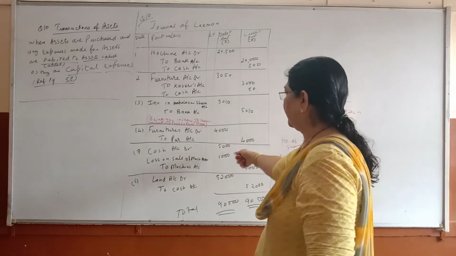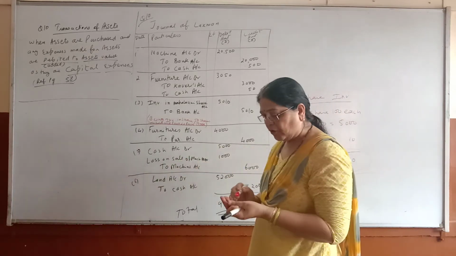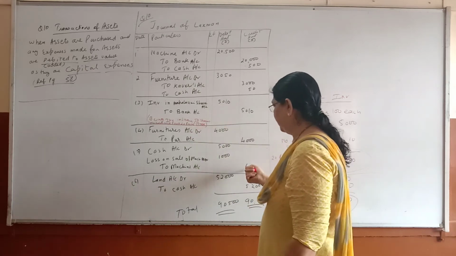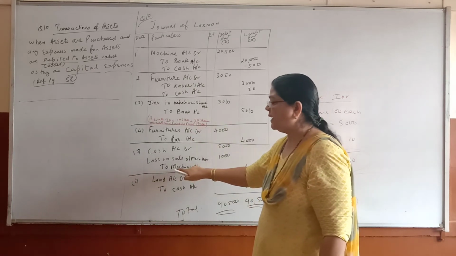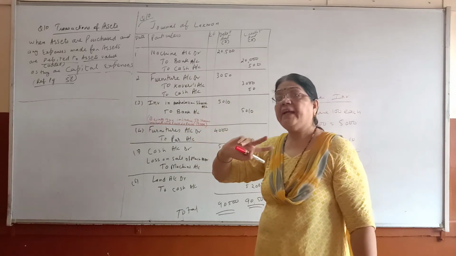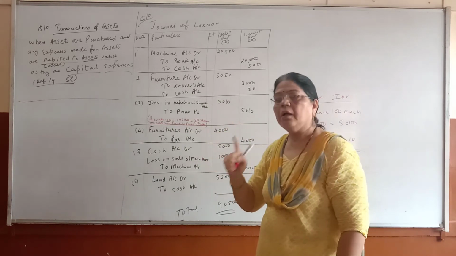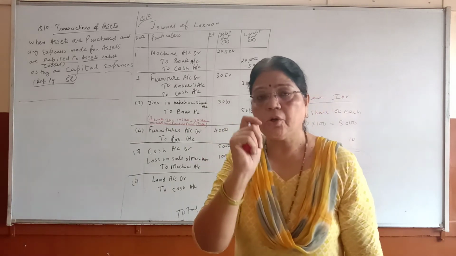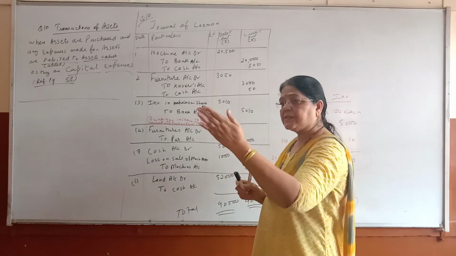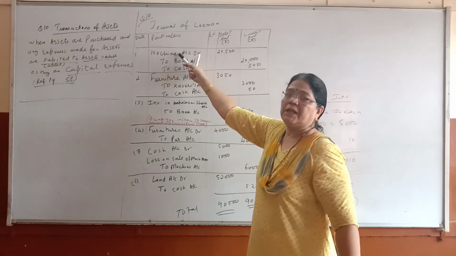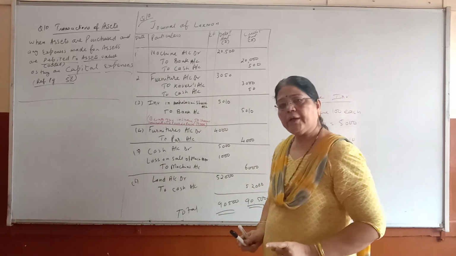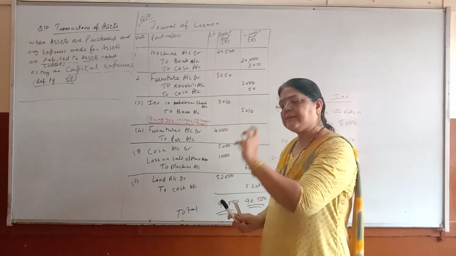So cash account 5,000, loss on sale of machine 1,000, to machine 6,000. Here, if you write to sales, for the sold machine, it is wrong, because sales is used only for goods, not for an asset. For example, when purchasing a machine I have written machine. In the same way, when selling a machine, I have to write machine, not sales. So you have to write the asset. This you have followed.